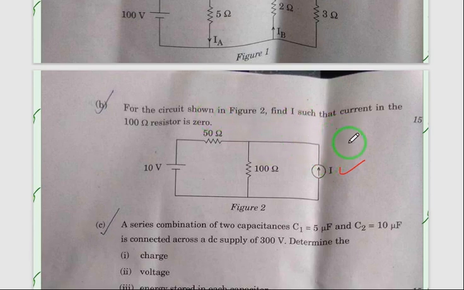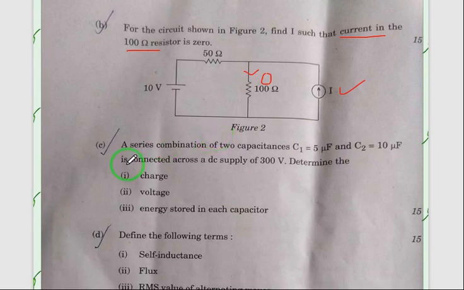So while you are calculating this current, the current in the 100 ohm resistance should be 0. So it should satisfy. The current through this 100 ohm resistance should be 0. So based on that you have to calculate, using this network, what should be the current. And in the second question, sub question C, the weightage for this is also 15 marks, and for the previous question also 15 marks weightage is there.